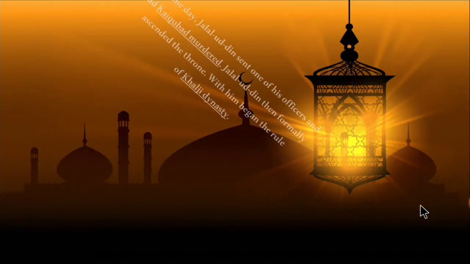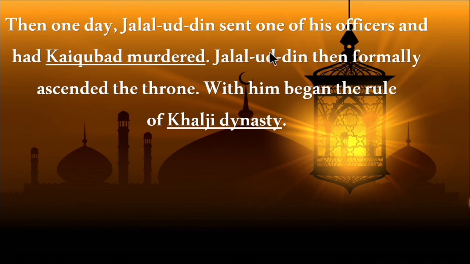Then one day Jalaluddin sent one of his officers and had Kaikubad murdered. Kaikubad was the son of Ghiyas-Uddin Balban. Jalaluddin then formally ascended the throne as the ruler of Delhi. Jalaluddin was a commander in the army of Balban, so this is a different dynasty. With him began the rule of the Khalji dynasty.